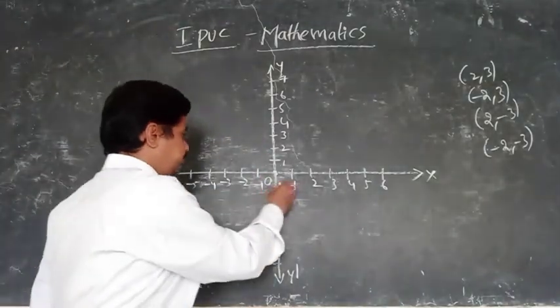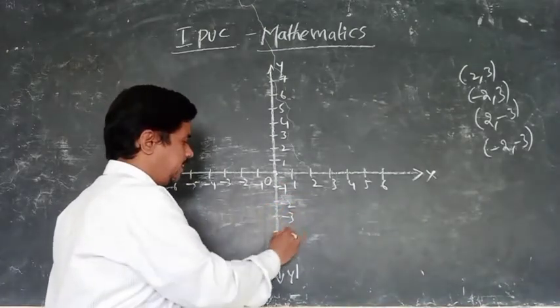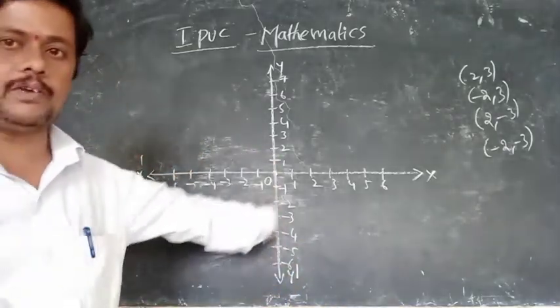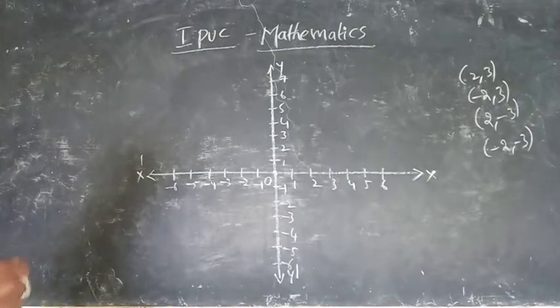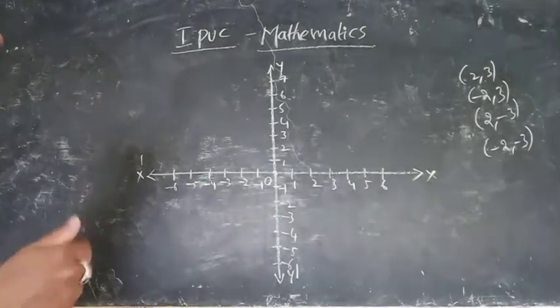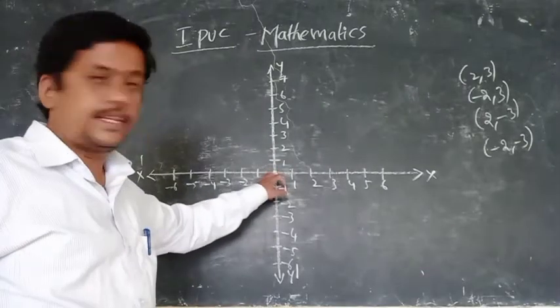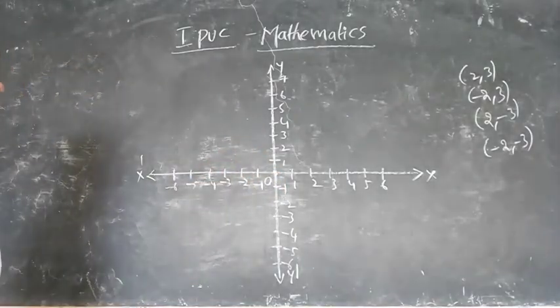We write the numbers on the positive x-axis, negative x-axis, positive y-axis, negative y-axis. And this one is the origin, (0, 0).